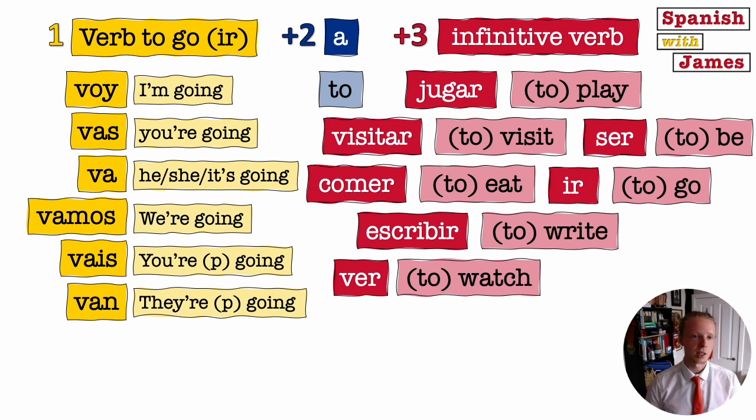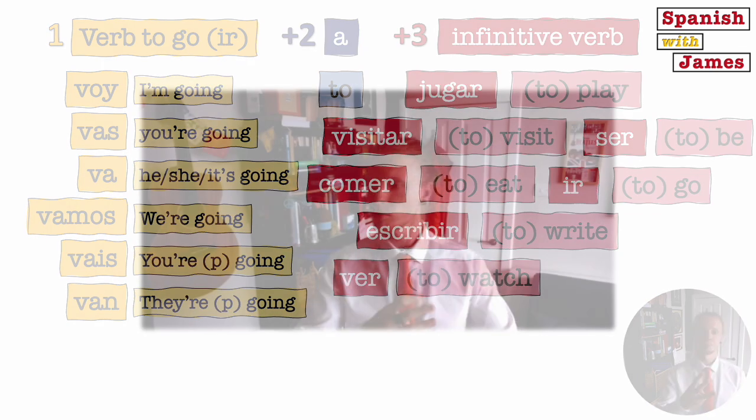So, just like in English, it's very, very simple to form the near future. The verb to go, a, infinitive verb. Ir plus a plus infinitivo. Voy a visitar. Vamos a jugar. Just those three things, and then all of a sudden you've opened the doors to the near future tense.